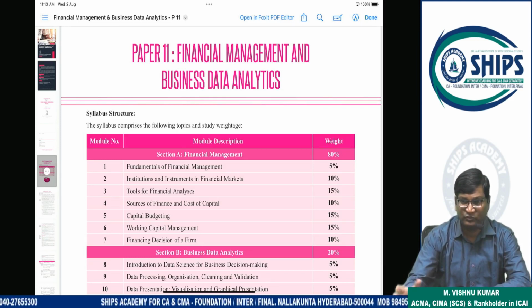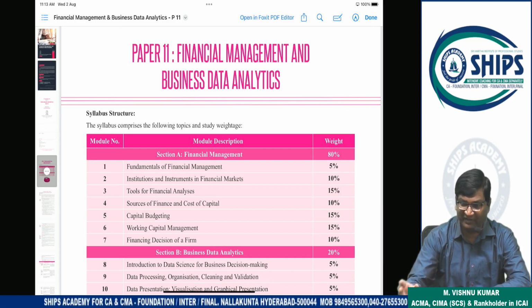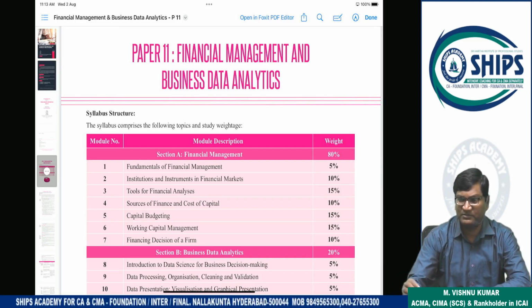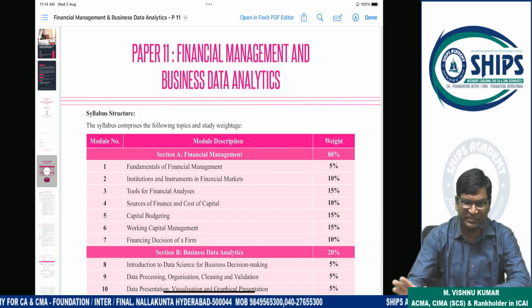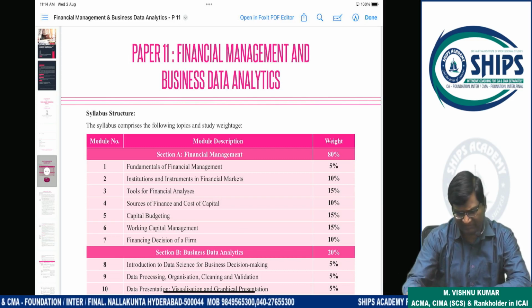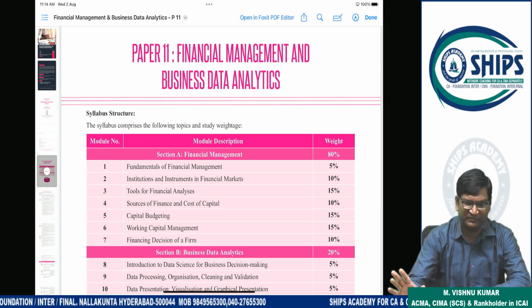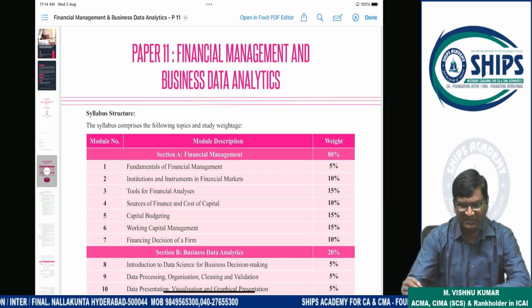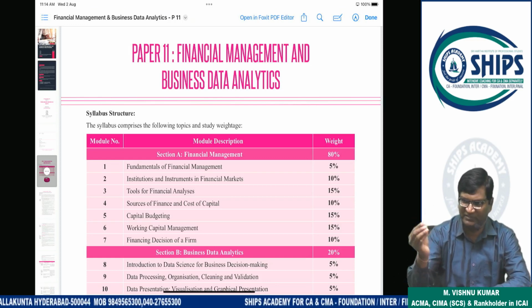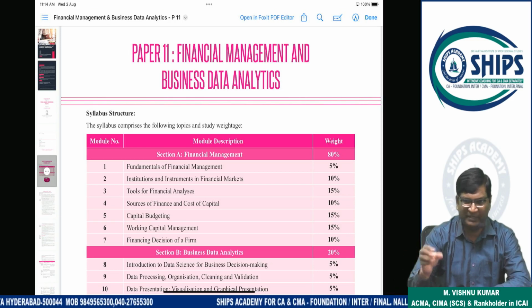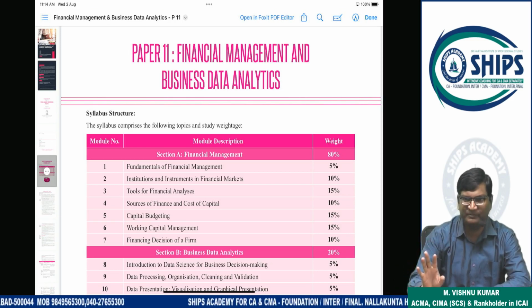So this time the papers are not very simple and not very difficult also. In the subjects, students have to practice. Now the CMA examination is equal to the CA examination. After the COVID situation, CMA and CA both are now equal. So if you are feeling that CMA is very simple, I can pass within 1 month of study, within 20 days of study, you are under the wrong impression.